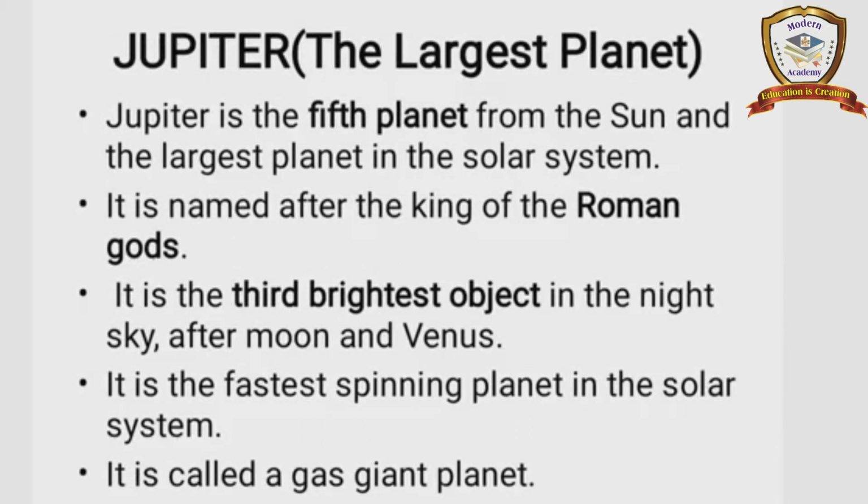See the first point, it is the fifth planet from the Sun. And second point, Jupiter is the largest planet in the solar system. Second, it is named after a Roman god. Next point, it is the third brightest object in the night sky after the Moon and Venus. And then fourth point, it is the fastest spinning planet in the solar system. Last point, it is called a gas giant planet.